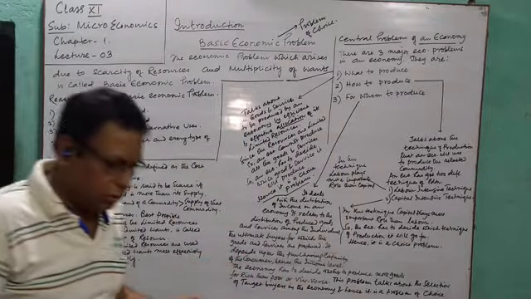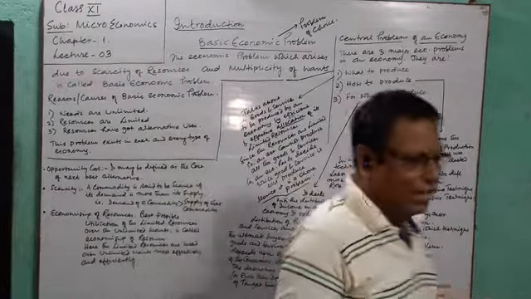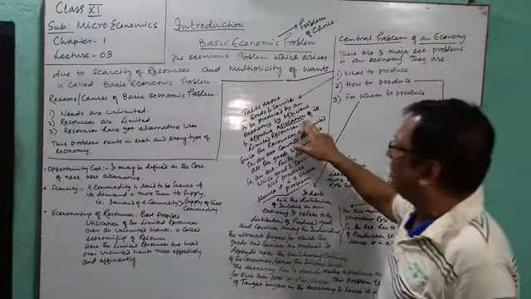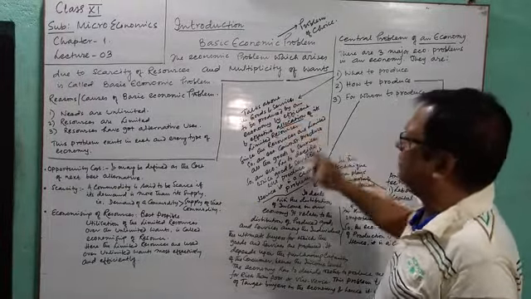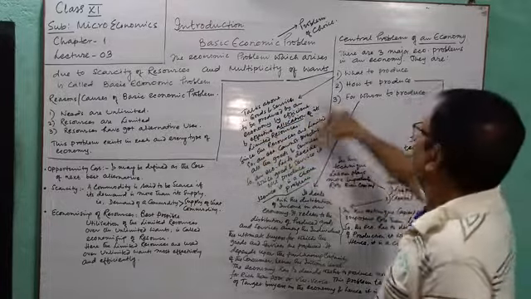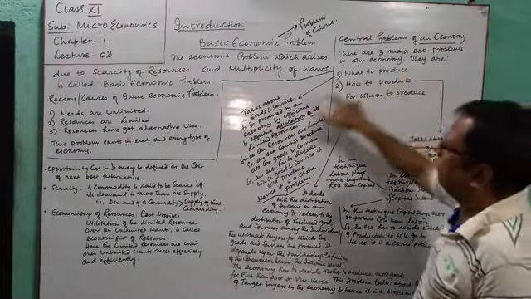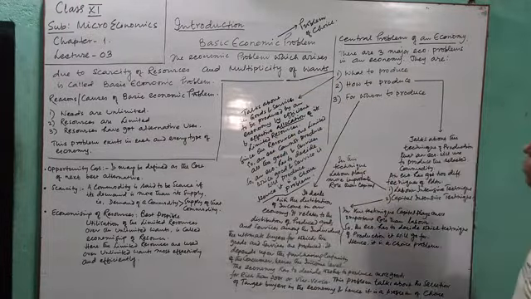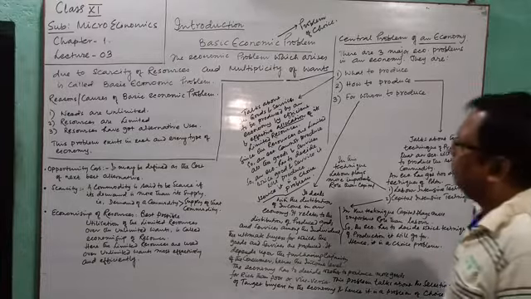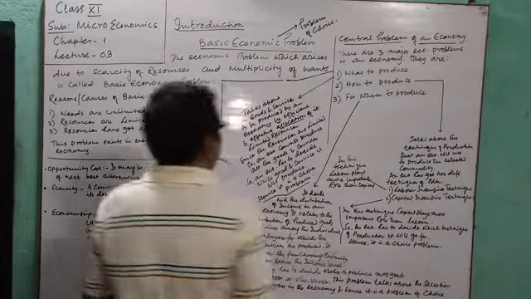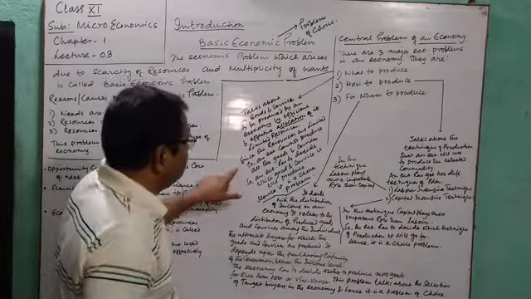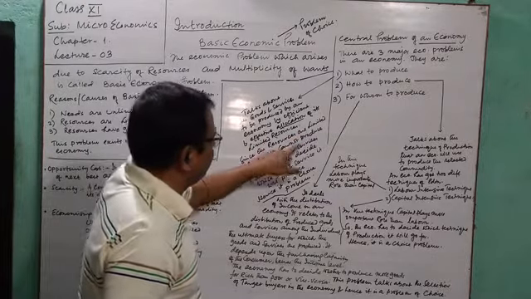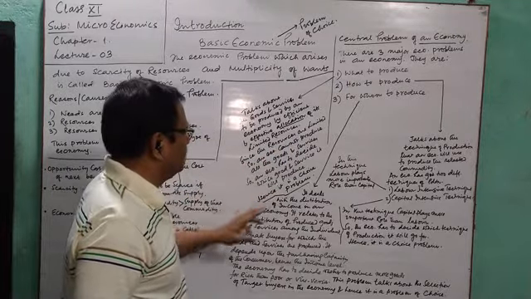With the limited resources we have, if we do the proper allocation, what goods and services can we produce? Since our resources are limited, an economy cannot produce all the goods and services.